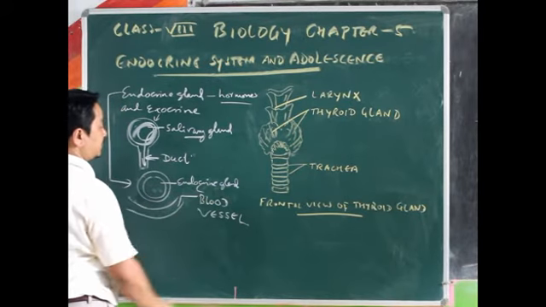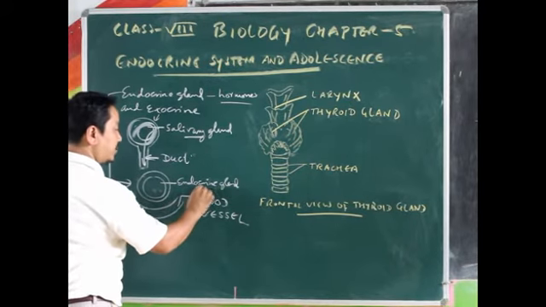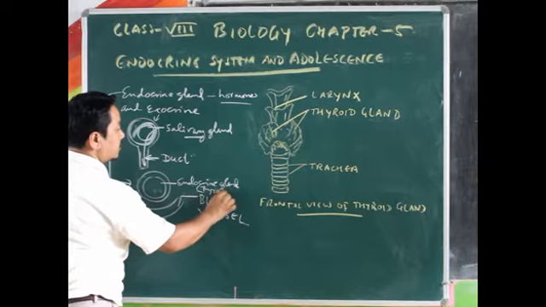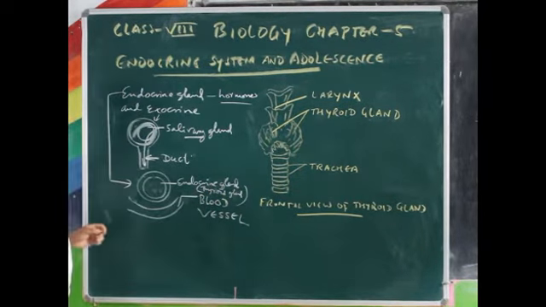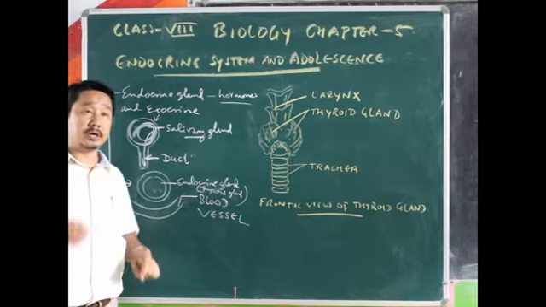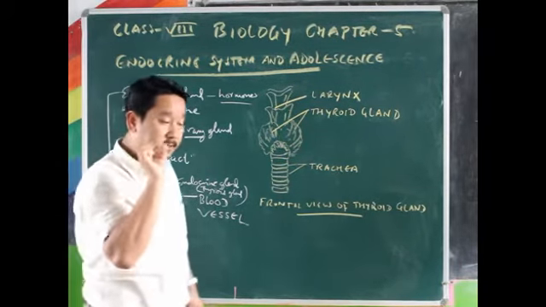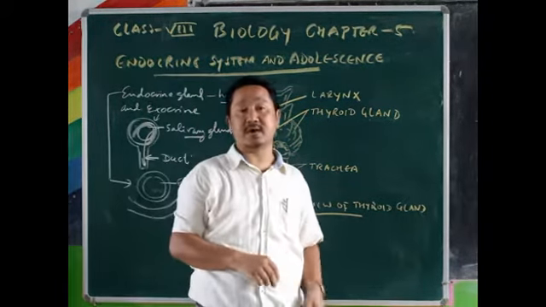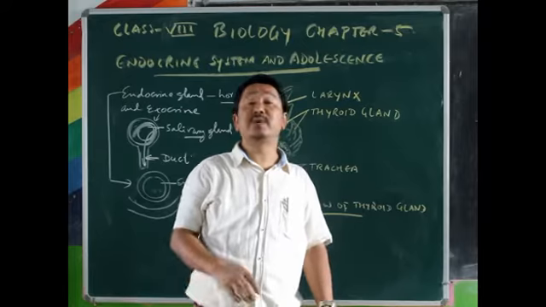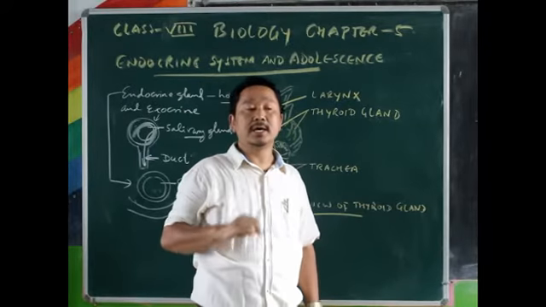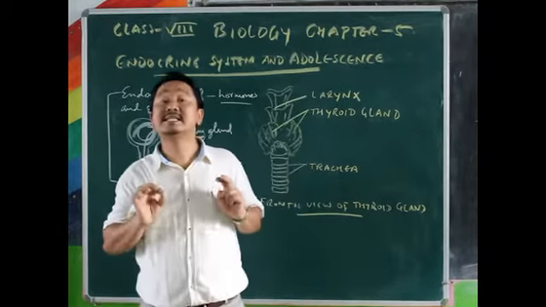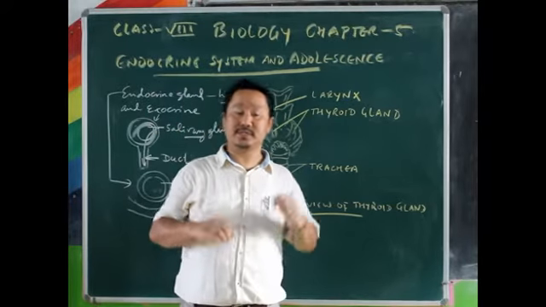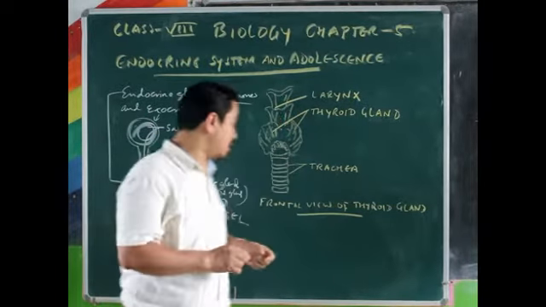Alright, so for example, you see your thyroid gland. Like that, this is your thyroid gland. And there are many others, like you have a pituitary gland here in the brain. A small pea-sized gland is there, which is called the pituitary gland. And this pituitary gland is also called the master gland because it controls all other hormone secreting glands also. So this is called the master gland as well.